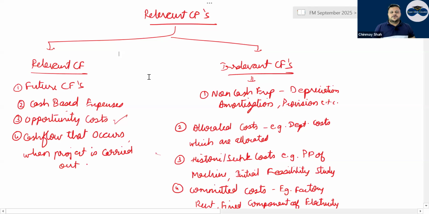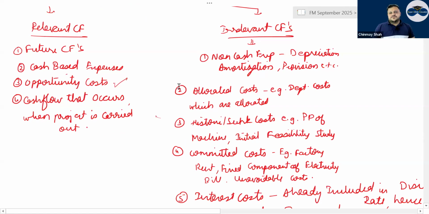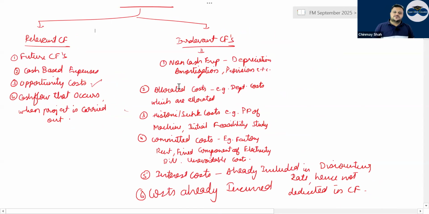Relevant cash flows are basically the future cash flows that are going to be incurred, cash-based expenses, opportunity costs, and cash flows that occur when the project is carried out. Irrelevant cash flows are non-cash expenses, depreciation, amortization, provisions, allocated departmental costs, historic costs, and committed costs such as factory rent, which will be incurred even if you take the decision or do not take the decision. Interest cost will not be included because what? Tell me.